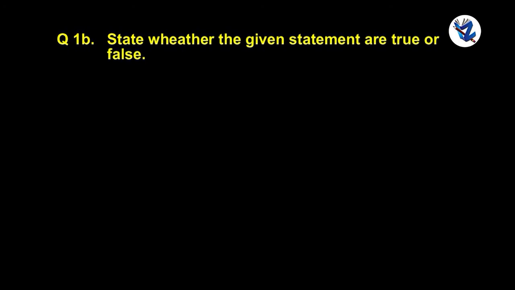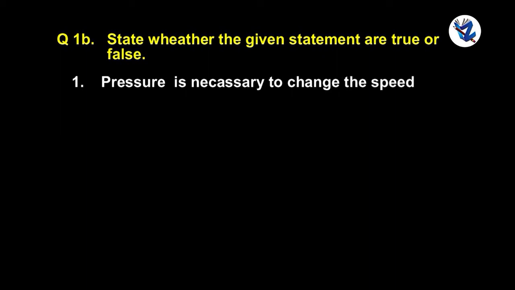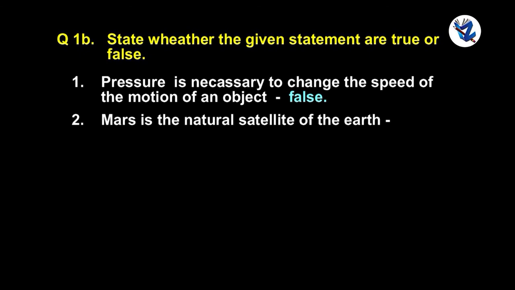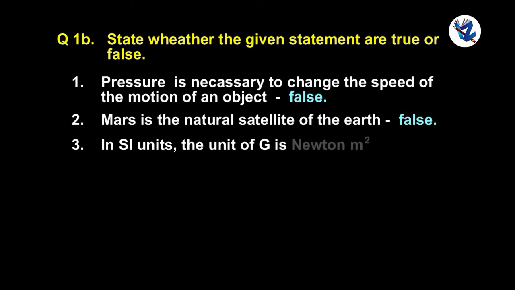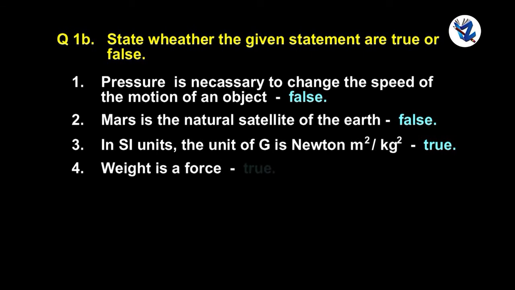Question 1b. State whether the given statements are true or false. Pressure is necessary to change the speed of the motion of an object. False. Mars is the natural satellite of the Earth. False. In SI units, the unit of capital G is Newton meter square per kg square. True. Weight is a force. True.